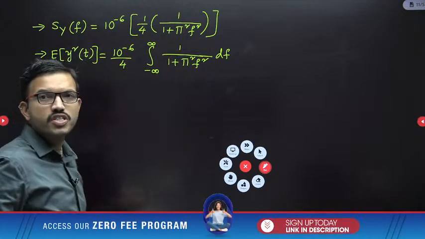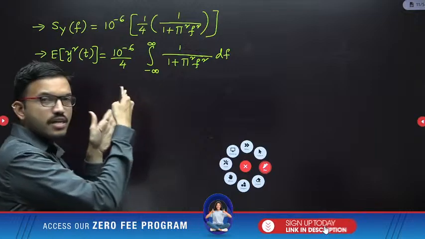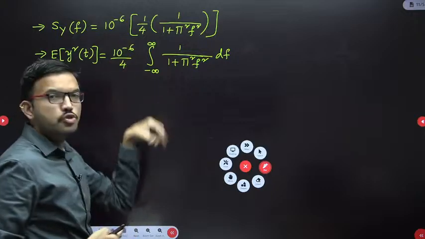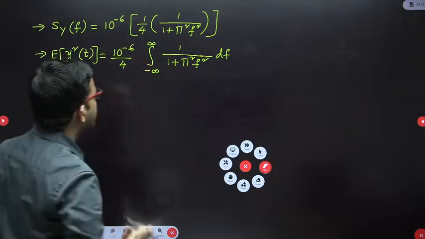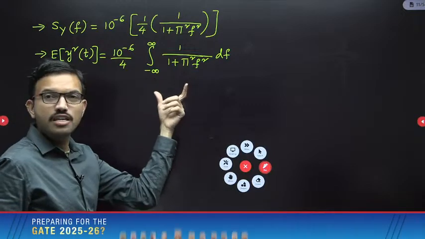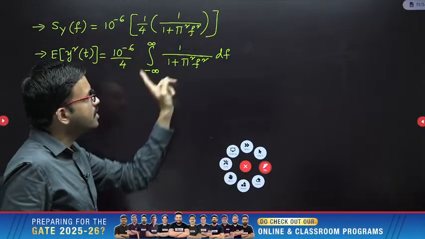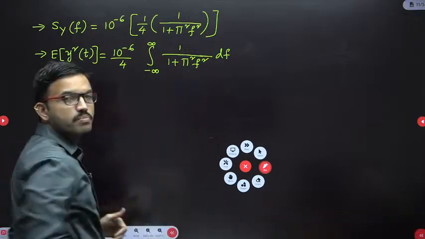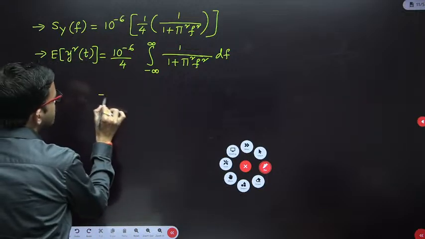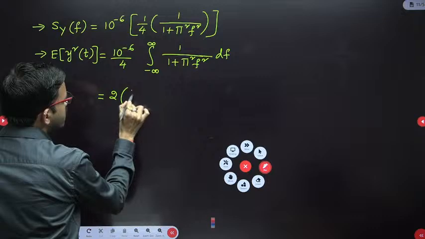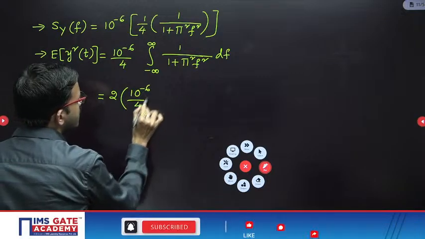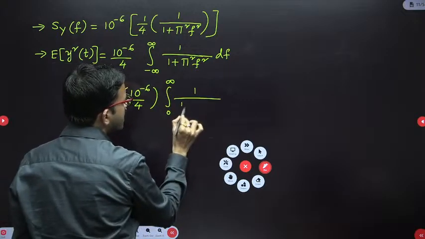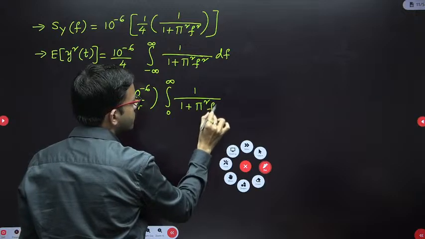Whenever you get an even function and you are supposed to perform integration over both the negative and positive frequency axes, you can represent that as 2 times the integral from 0 to infinity. I hope all of you are getting clarity. You might have studied this property in maths. It is applicable with respect to the time domain, the frequency domain, or with respect to x or y, whatever integration you are performing. So here I am writing 2 into 10 power minus 6 divided by 4, integral 0 to infinity of 1 divided by 1 plus pi square f square df.